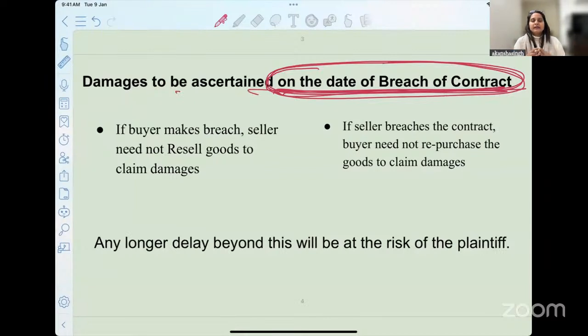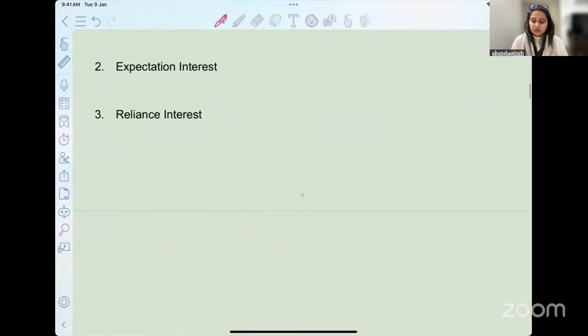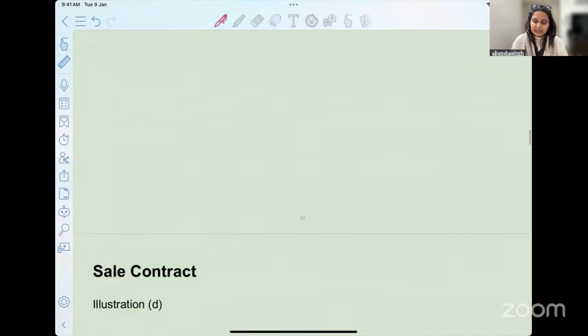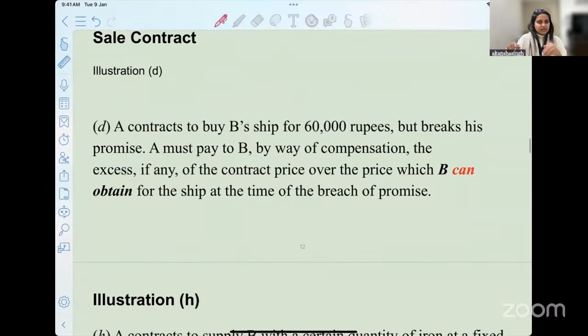Yesterday also I highlighted that there are 18 illustrations. If you sit today, open your Bare Act and read these 18 illustrations thoroughly, I am telling you, you will get clarity with respect to this topic in very good depth. Okay. I have used certain illustrations in today's class also. We'll be discussing them in context, but I'll just take you there.